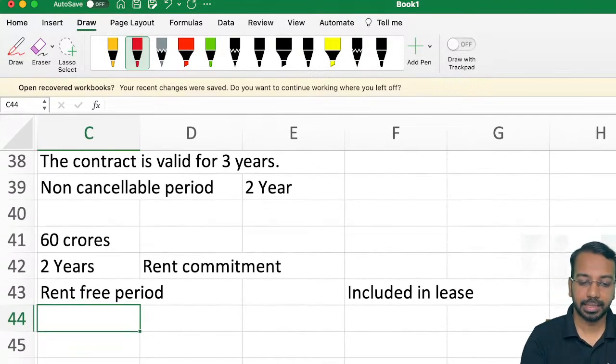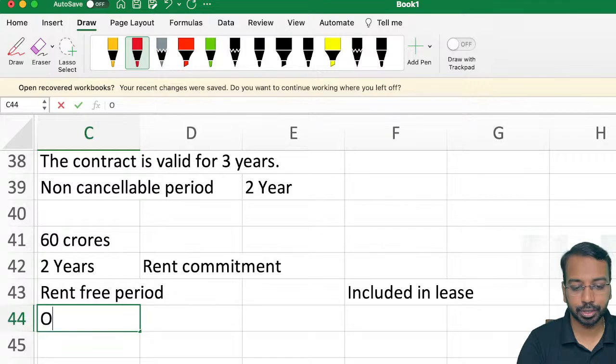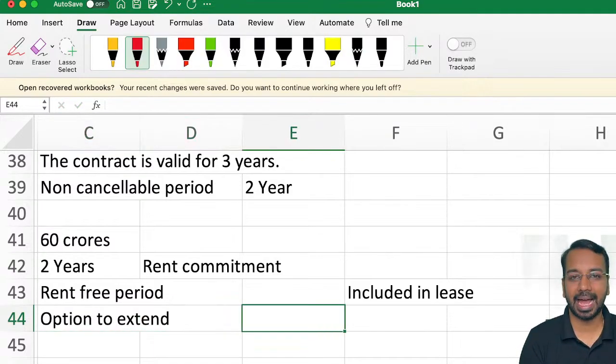Okay, that is one. Now, non-cancelable period is understood, rent-free period is understood. Now, after 2 years, what happens? After 2 years, what we have to check is whether there is an option to extend. So, does the lessee have the option to extend the lease?